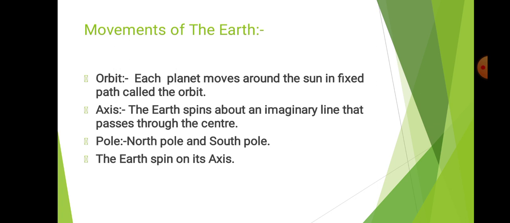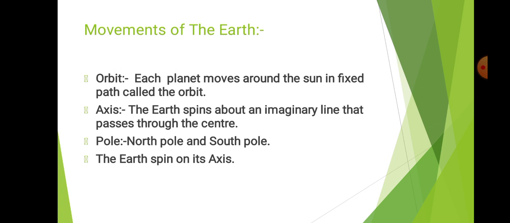The earth spins on its axis. The line joining North Pole and South Pole is called the axis, and our earth spins on this particular axis. Let us learn about different movements of the earth and their effects.